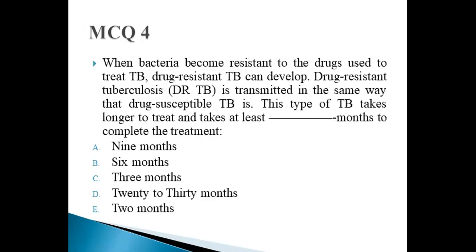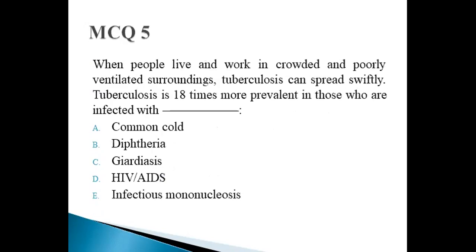MCQ 4. When bacteria become resistant to drugs used to treat TB, drug-resistant tuberculosis can develop. Drug-resistant TB is transmitted in the same way as drug-susceptible TB. This type of TB takes longer to treat and takes at least dash months to complete the treatment. A. 9 months, B. 6 months, C. 3 months, D. 20 to 30 months, and E. 2 months. D, delta, will be the correct option, as drug-resistant TB, according to WHO, requires at least 20 to 30 months for treatment to complete.